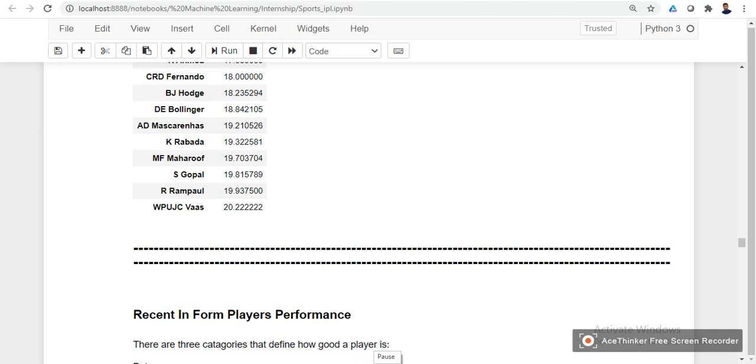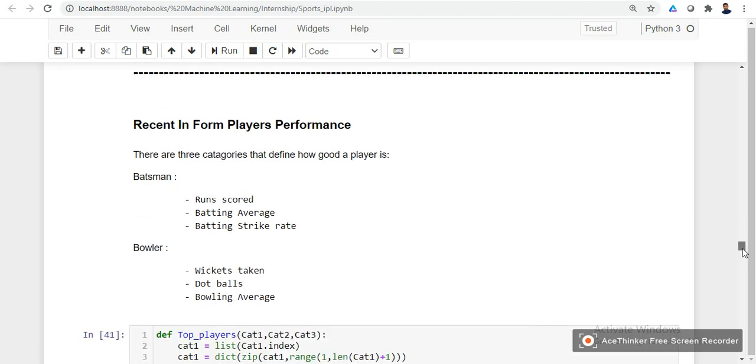So far we have seen all-time players performance, but in order to suggest the best players for the company to endorse, we must look into the recent informed batsmen or informed players in order to suggest for next year's team. So let us have a look at the recent informed batsmen or informed bowlers. For this we need to pull out the recent data.